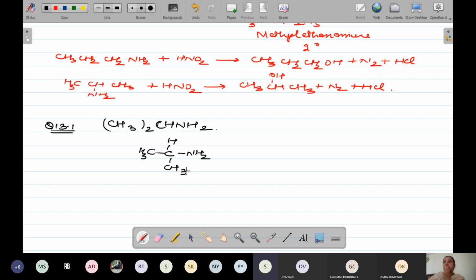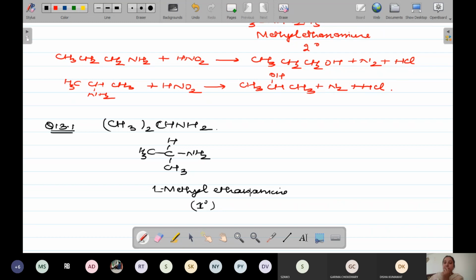Tell me, beta, what will be its name? 1-methyl ethanamine. Yes, very good. It will be 1-methyl ethanamine. And which degree amine will it be? 1 degree.